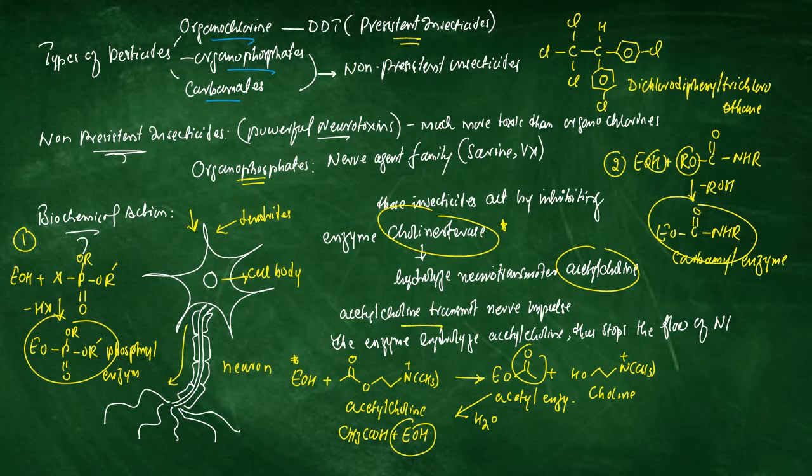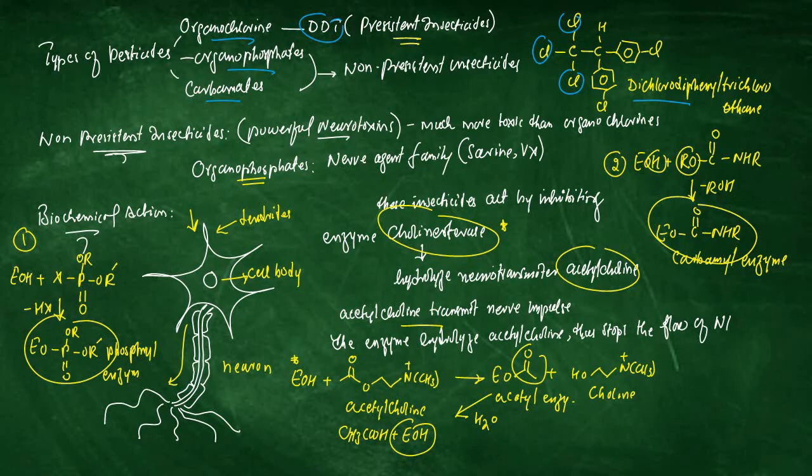As far as persistent insecticides are concerned, or organochlorine, we have an example of DDT. Here we have drawn a structure of DDT, which is known as dichloro-diphenyl trichloroethane. We have a two carbon atom chain, three chlorine atoms are attached on one carbon atom and another carbon atom holding hydrogen, and two similar groups which have a phenyl ring to which a chlorine atom is attached at the para position. So the name for this molecule is dichloro-diphenyl trichloroethane.